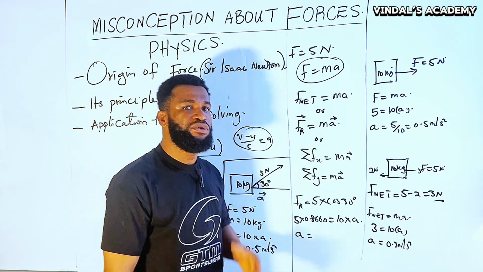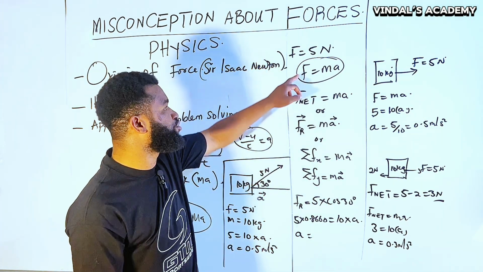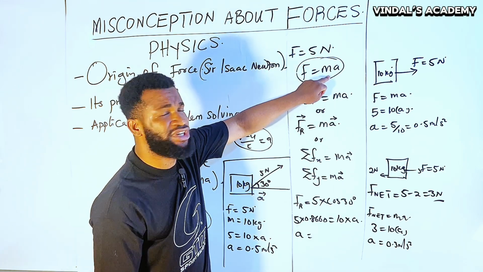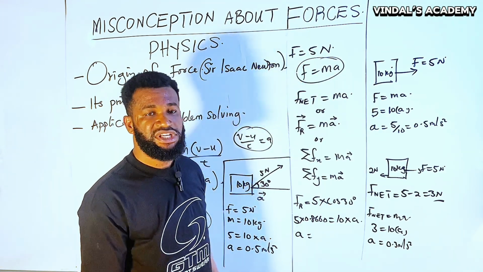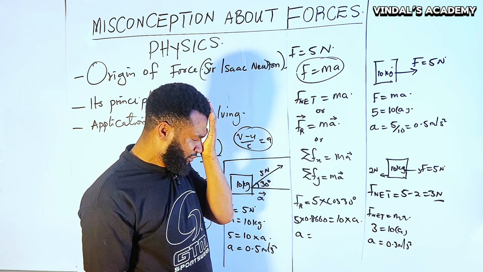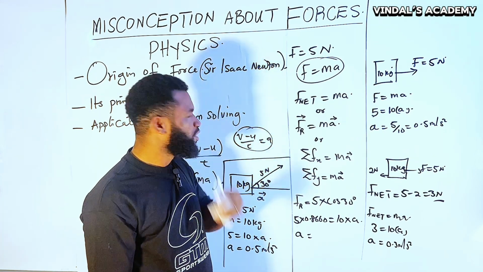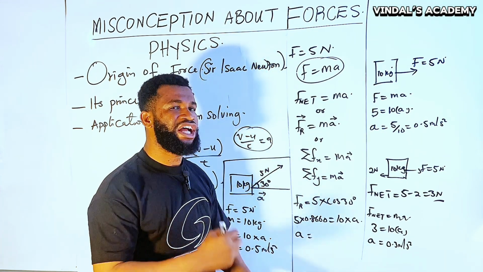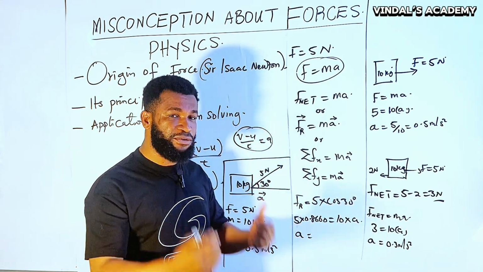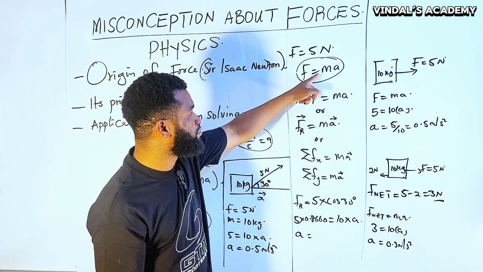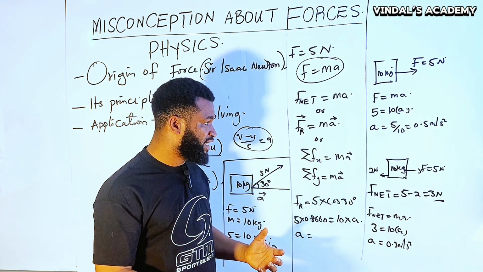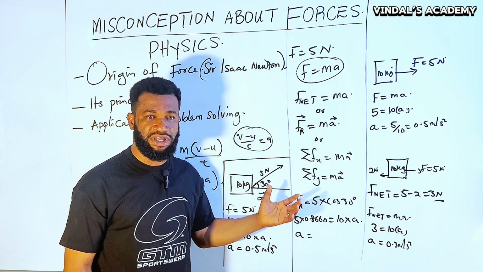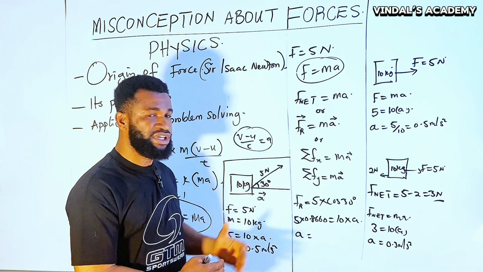So, if you had been seeing force as just F equal to mass times acceleration without a proper interpretation of the meaning of that force as a student, or you are a teacher who has been teaching your students that force is just F equal to mass and acceleration, then I think after this video, you need to rethink and start teaching it in the proper way, or you start learning it in the proper way.